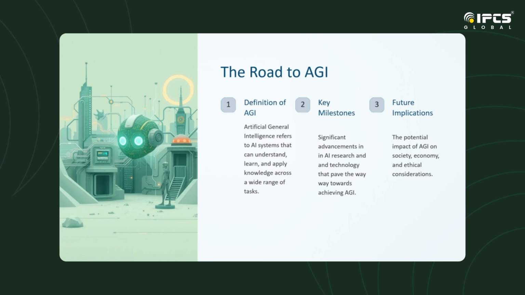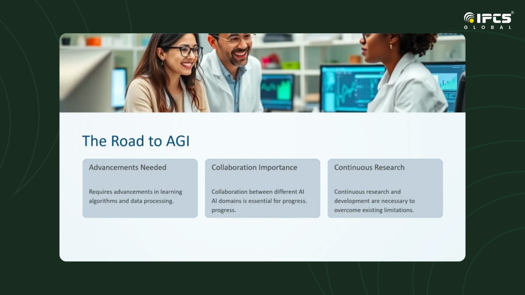Imagine an AI scientist that can research, test hypotheses, and make discoveries, or an AI entrepreneur that can analyze market trends, decide products, and launch businesses autonomously. So, the next steps towards AGI: advancements in learning algorithms. AI must improve reasoning abilities, better data pre-processing, and cross-domain AI collaboration, where we integrate AI capabilities